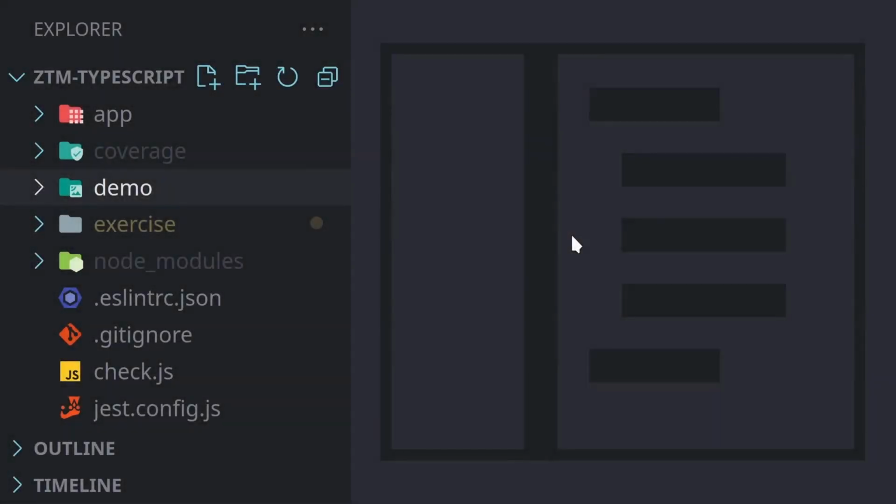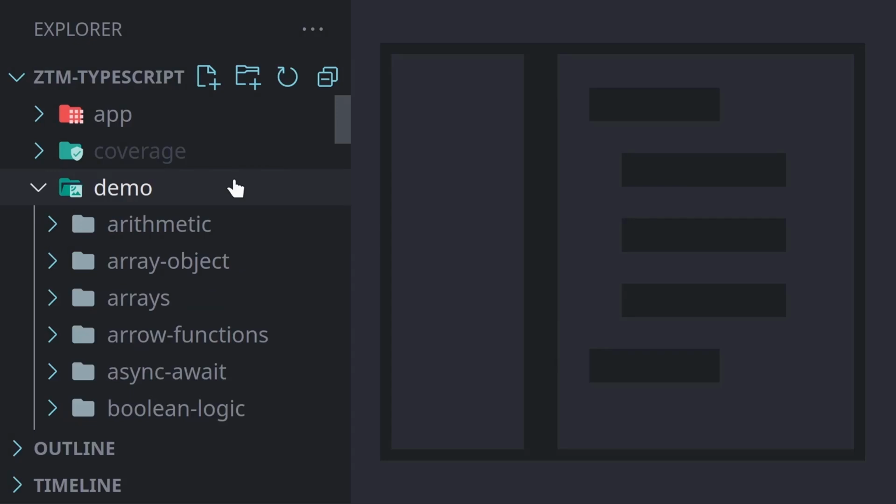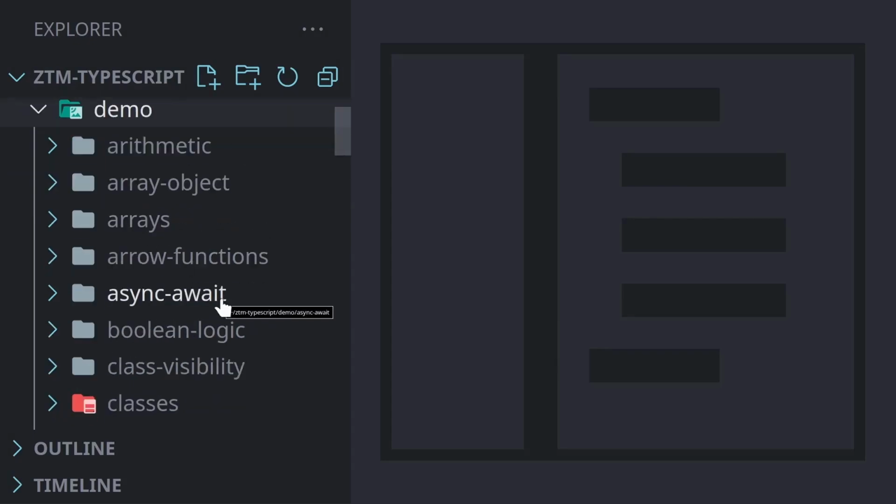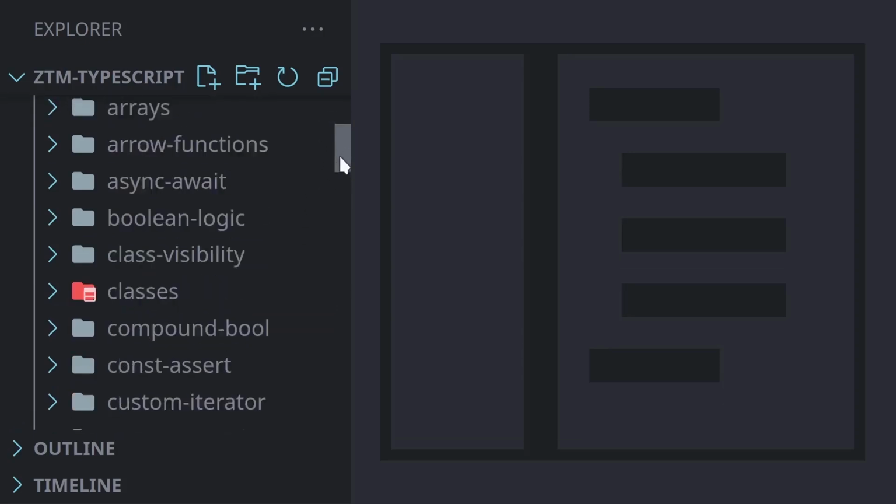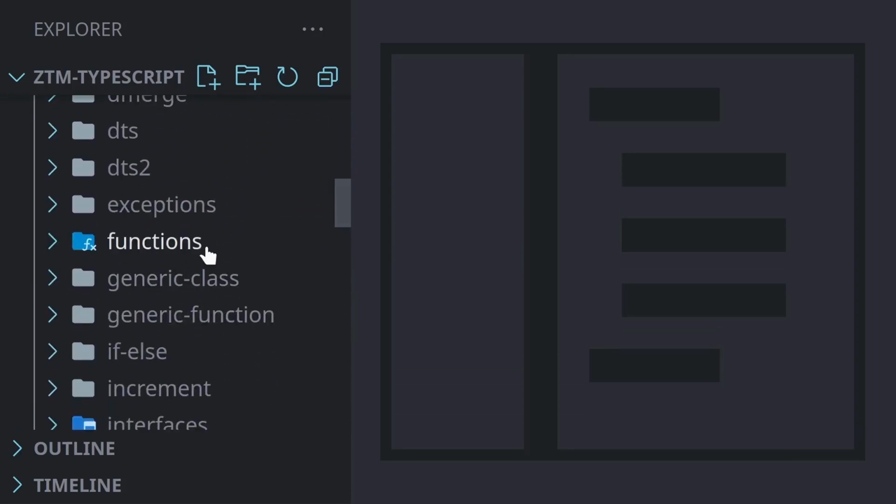In this video, we'll be taking a quick look at how to work through the exercises. So we're going to start from the demo folder. And as you know, we've been going through these folders based on the topic. Now, let's say, for example, we're working on the functions demo. The folder name is functions.